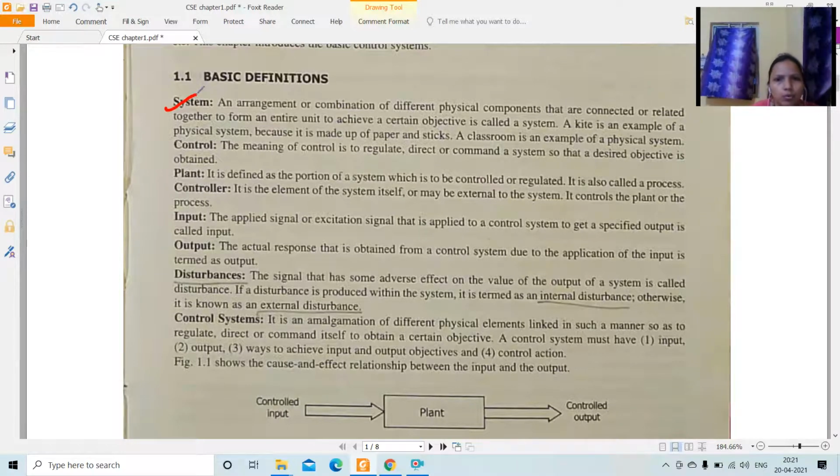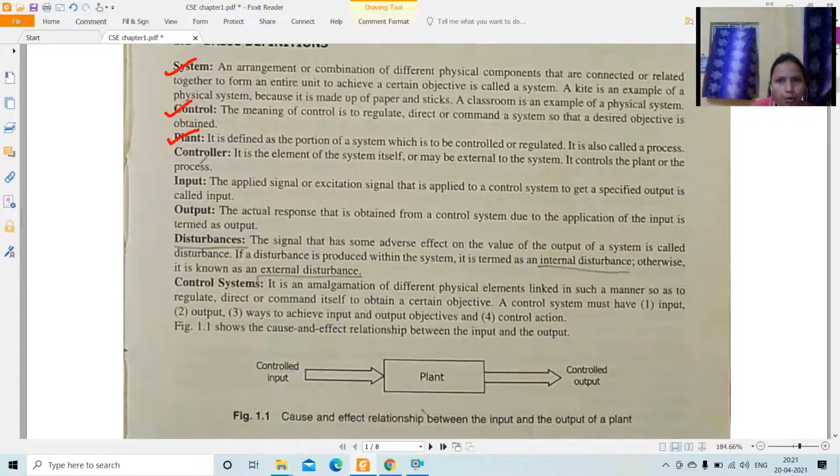Likewise, a classroom is also an example of a physical system. Then control. Control means to regulate, or direct, or command a system so that one desired objective is obtained. The next one is the plant. What is plant? It is defined as a portion of a system which is to be controlled or regulated.